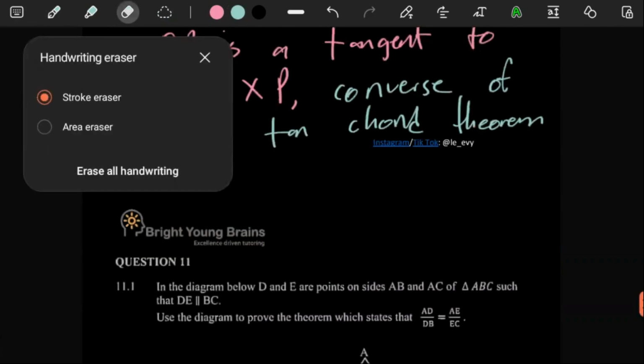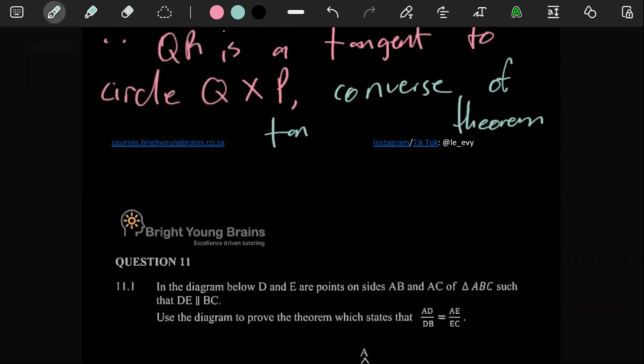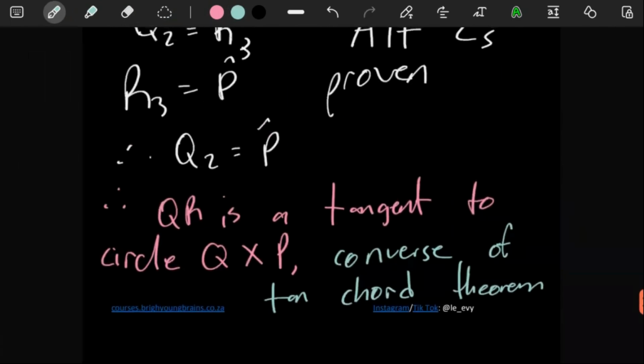Anyways, why did I write chord in such a weird way? Ten-chord theorem. I meant chord. Anyways, let's move on to question 11.